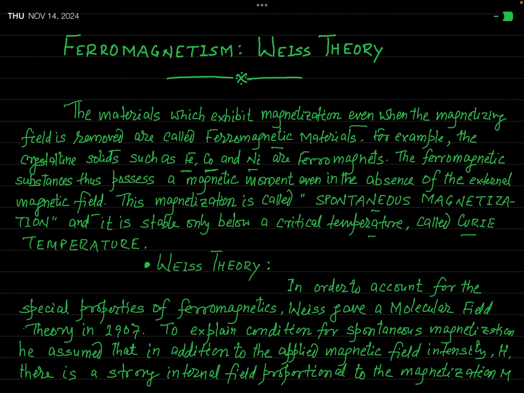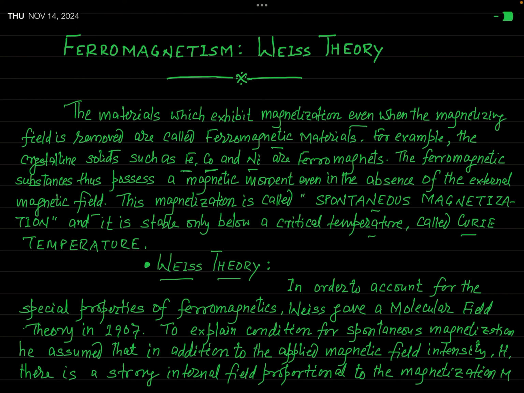Then you will see how we can say that this spontaneous magnetization is stable only below a particular temperature for a given material, which is called Curie temperature. Okay? So now let us see the classical theory, which is actually called the Weiss theory of this ferromagnetism.